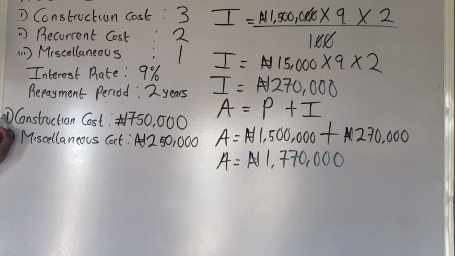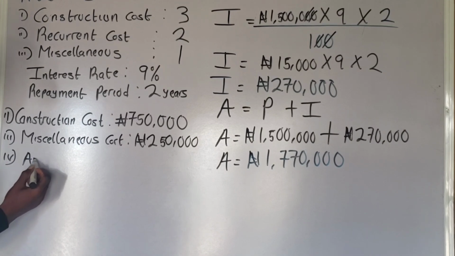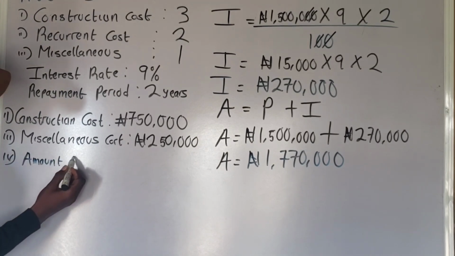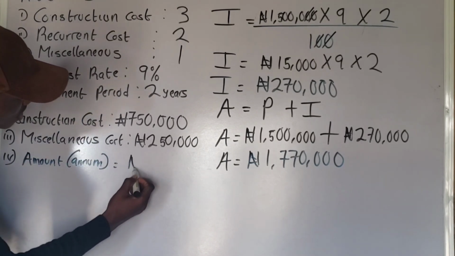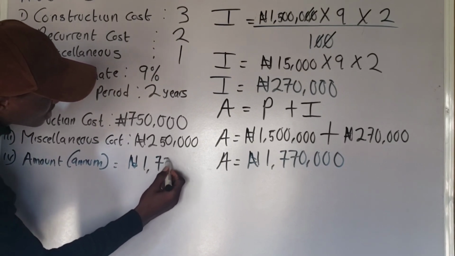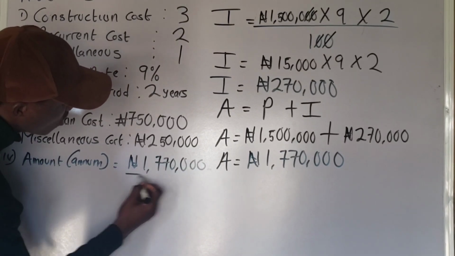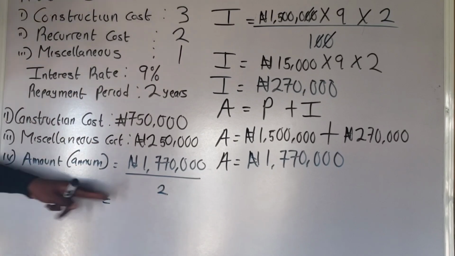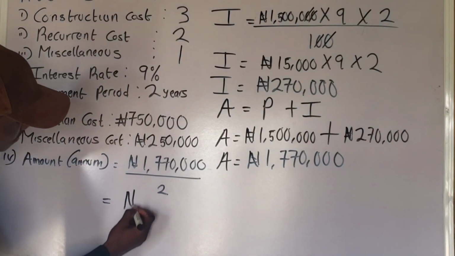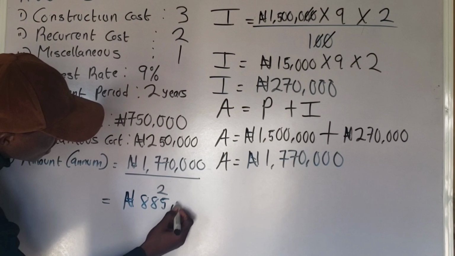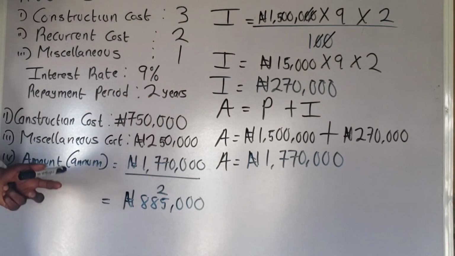This is question 4. The amount to be repaid year by year, the amount per annum, will now be 1,770,000 naira all over 2. Now, if you punch your calculator, this divided by 2 will give us 885,000 naira. This is the amount that you are expected to repay per annum.